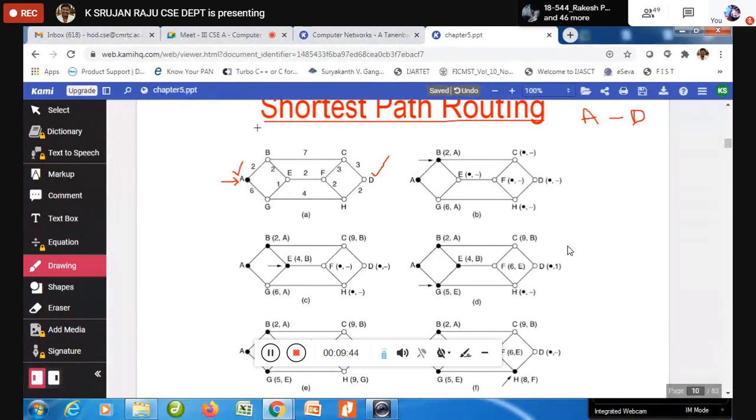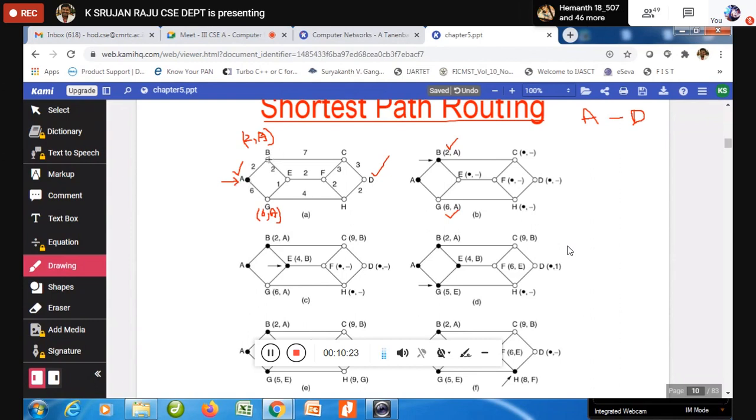So now here, I can reach B via A. What is the distance? 2. So I'm going to write this as 2, A. And A can reach G via A, distance is 6, comma A. So this is in the first go. What is happening over here? B is 2 comma A, G is 6 comma A. Fine. Now, once A is completed, you can come back to B.